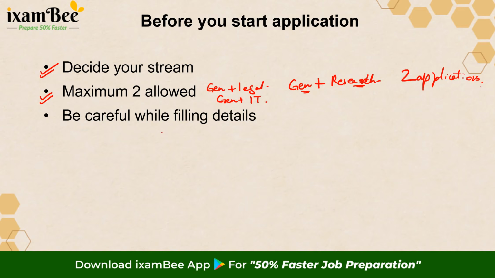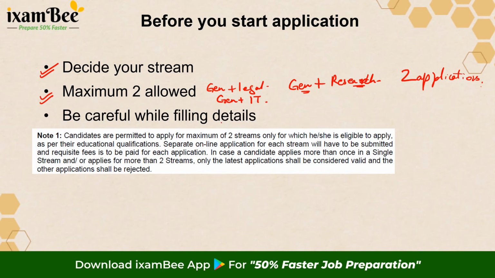You have to be very, very careful while filling out details, because once you have submitted, there is no provision for doing corrections. So if you are applying from 2 streams, please make sure that you are eligible as per the educational qualification for both those streams. You will have to make separate online applications in that case. And if you are applying in 2 streams, please make sure for 1 stream you can apply only once. It cannot be that you put 2 applications for general stream.